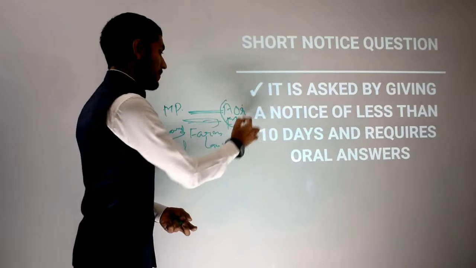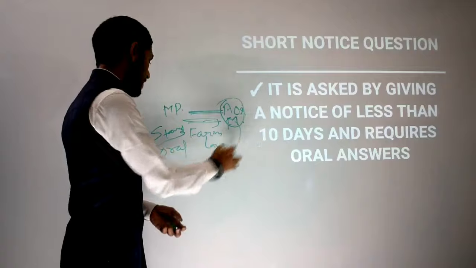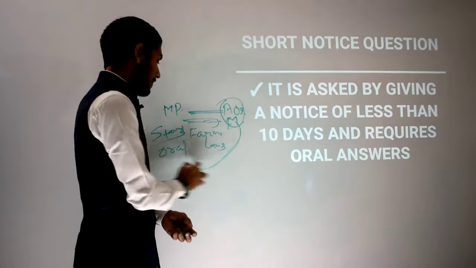Then definitely the agriculture minister will reply orally.